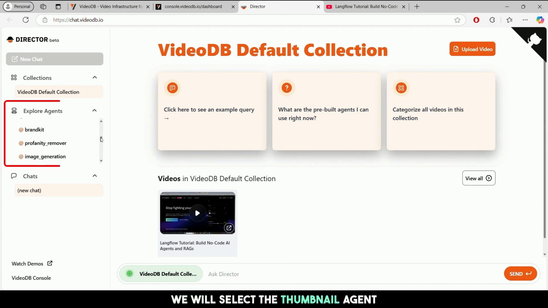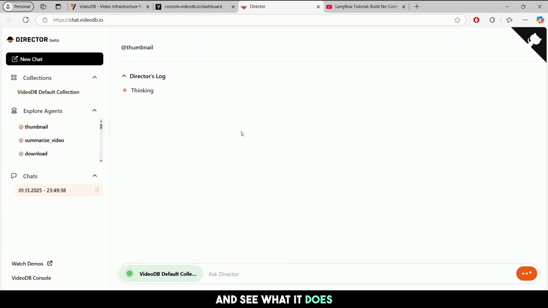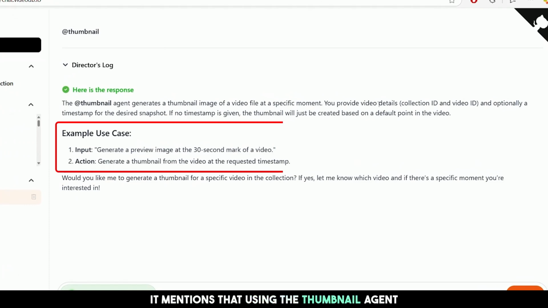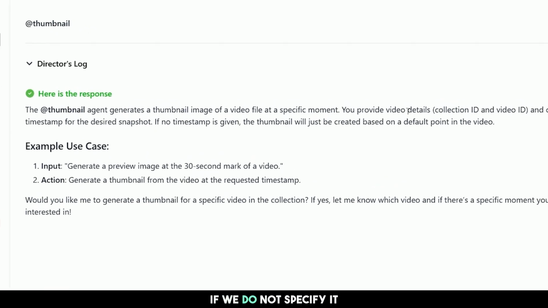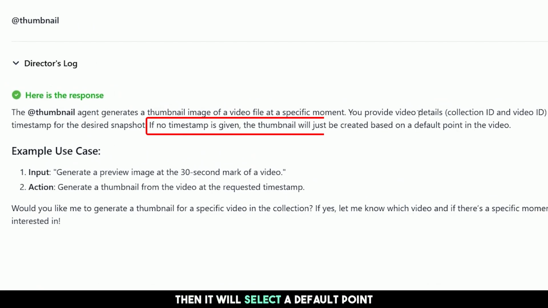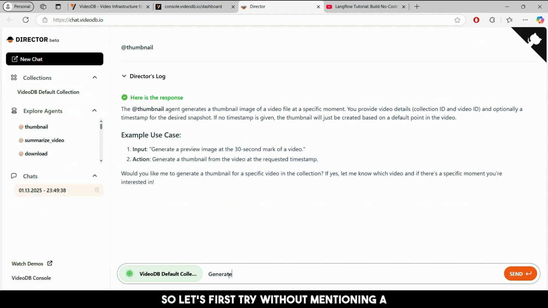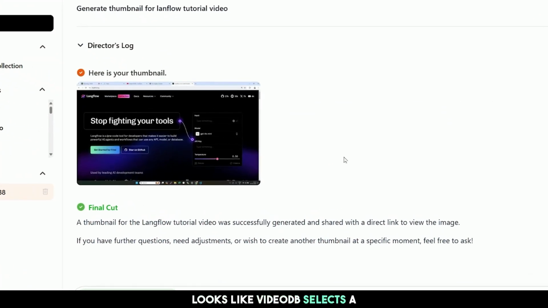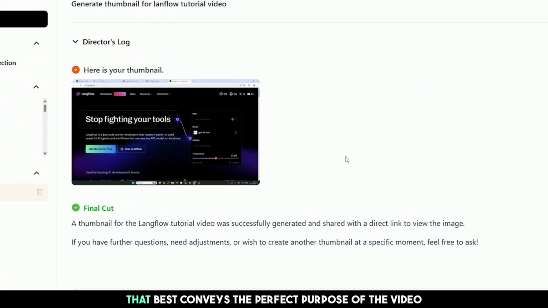We will select the thumbnail agent and see what it does. VideoDB provides a description of what the agent does with a few examples. It mentions that using the thumbnail agent, we can specify any timestamp and it'll select the frame for the thumbnail. If we do not specify it, then it will select a default point. So let's first try without mentioning a timestamp to see what it produces. Looks like VideoDB selects a frame from the video randomly that best conveys the purpose of the video.